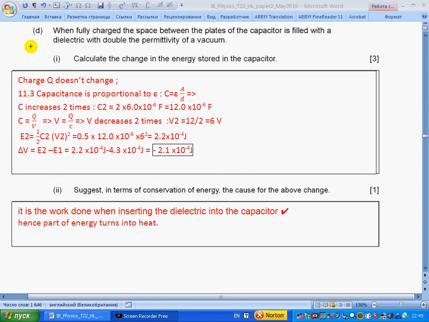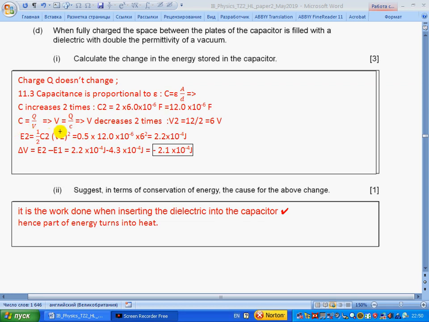D. When fully charged, the space between the plates of the capacitor is filled with a dielectric with double the permittivity of a vacuum. Calculate the change in energy stored in the capacitor. So charge will not change in this situation. Section 11.3, capacitance is proportional to permittivity, so it will increase 2 times. So capacitance C2 will be 2 times greater, 12 microfarad.